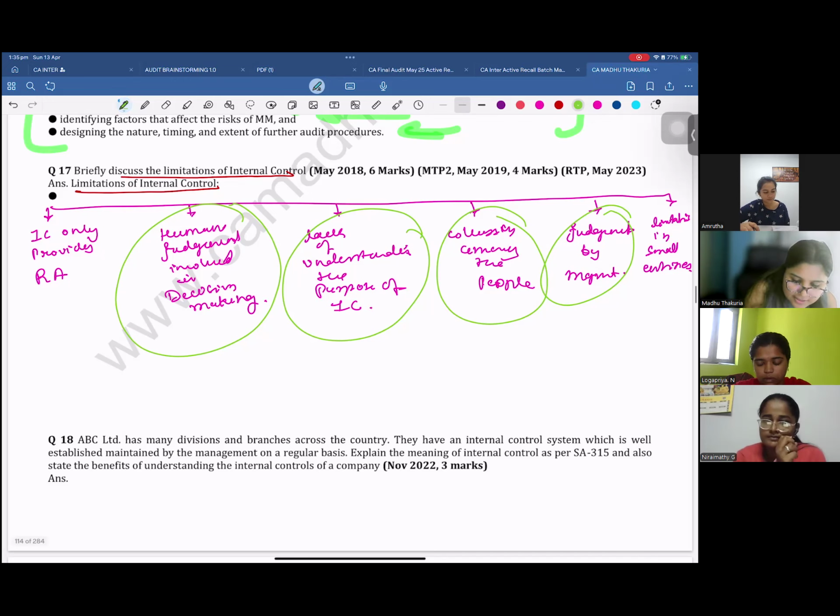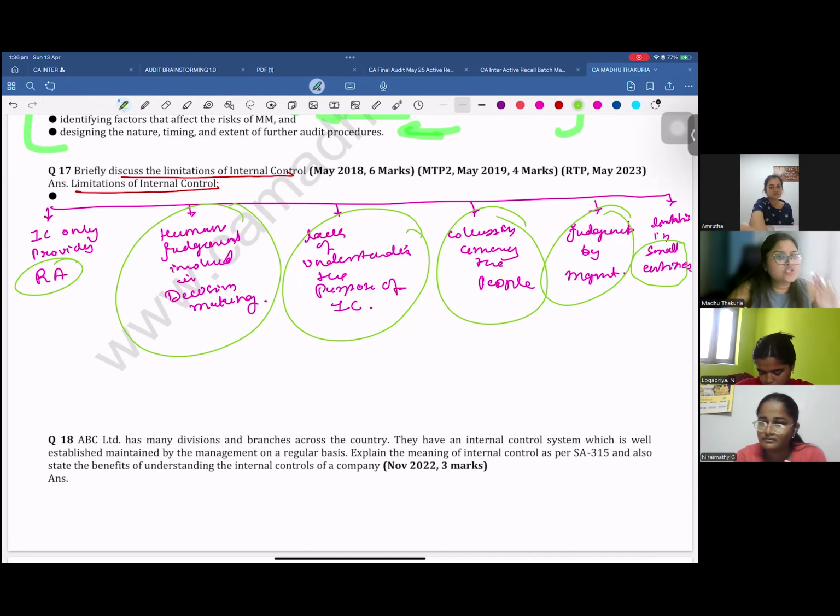The first point is that IC can only provide reasonable assurance. It will not give you any guarantee. And the last point is, in the case of small entities, the owner, the management and everyone are the same. For example, if you see my business, I am the owner, I am the person executing everything. So I can only bypass the control.